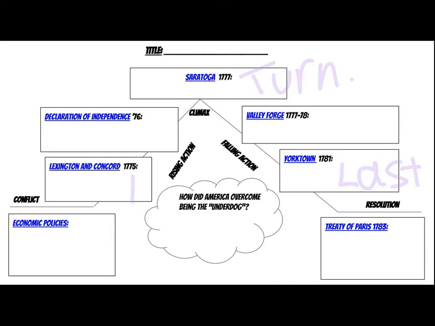So the colonists do actually win a huge battle right after that, and that's the Battle of Saratoga. And so Saratoga is the turning point of the American Revolution because that's when France becomes an official ally of the United States. After that, we have to sit and wait for those French supplies to arrive. And so George Washington takes his troops.